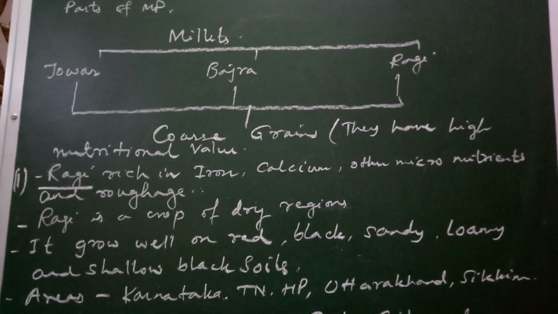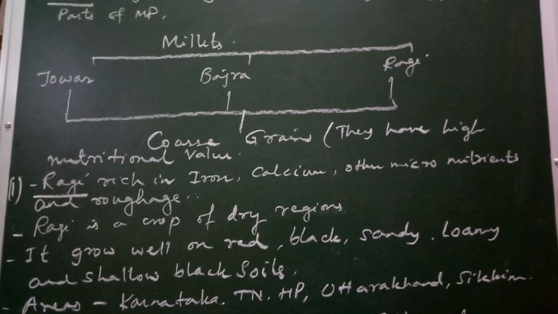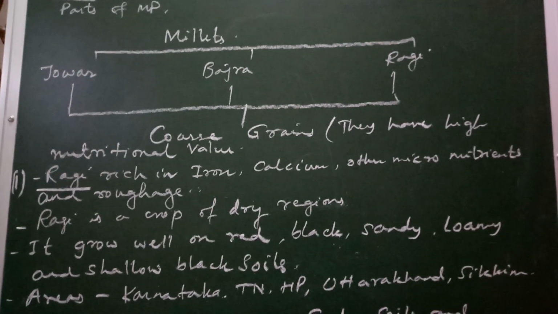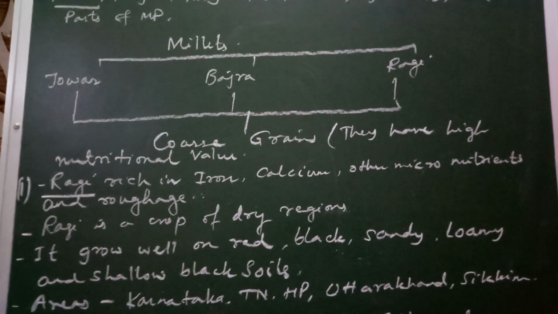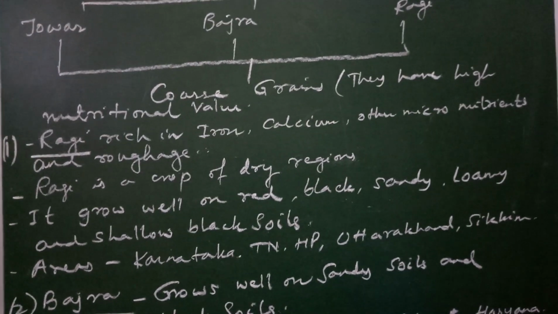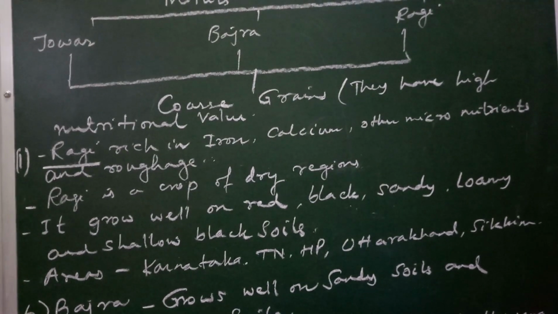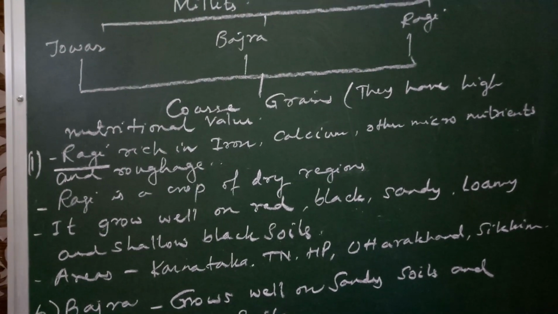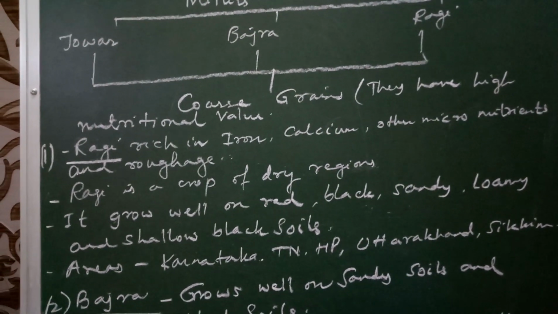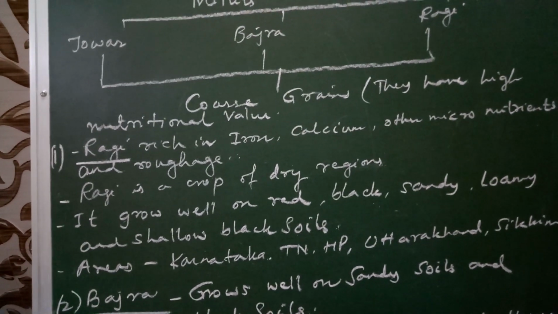The first is ragi. Ragi is rich in iron, calcium, and other micronutrients and roughage. Ragi is the crop of dry regions and it grows well on red soil, black soil, sandy soil, loamy soil, and shallow black soil.